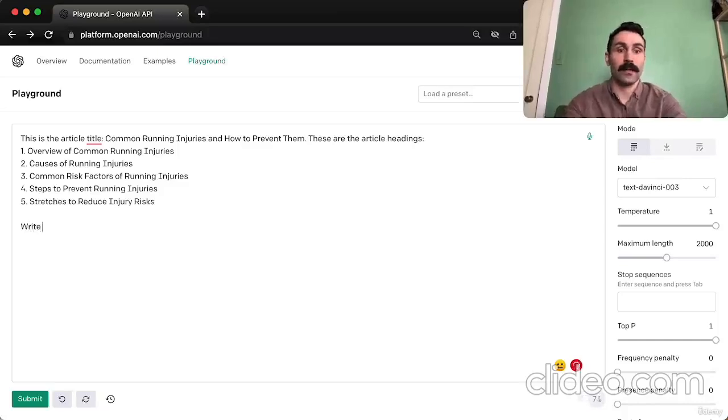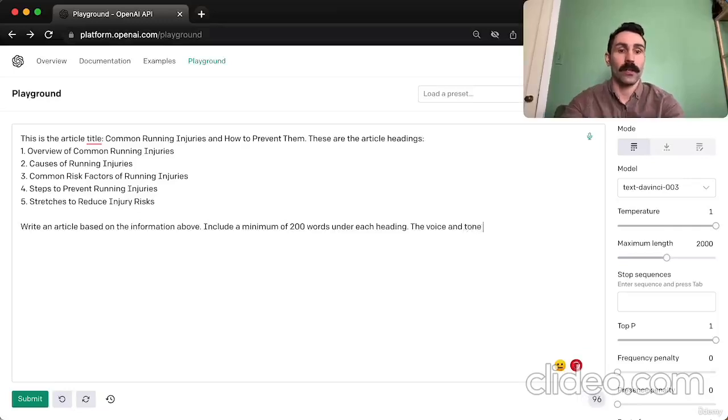So let's command ChatGPT to write an article based on the information above. Let's do a minimum of 200 words under each heading. Now let's give it some voice and tone information.